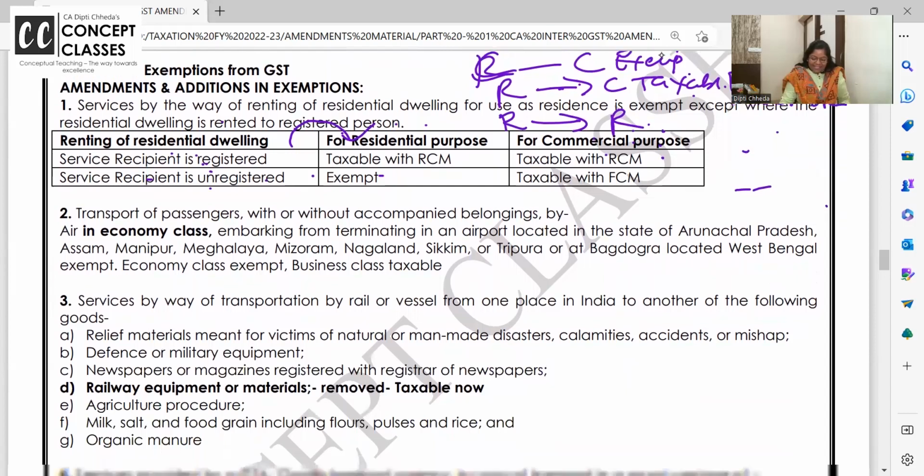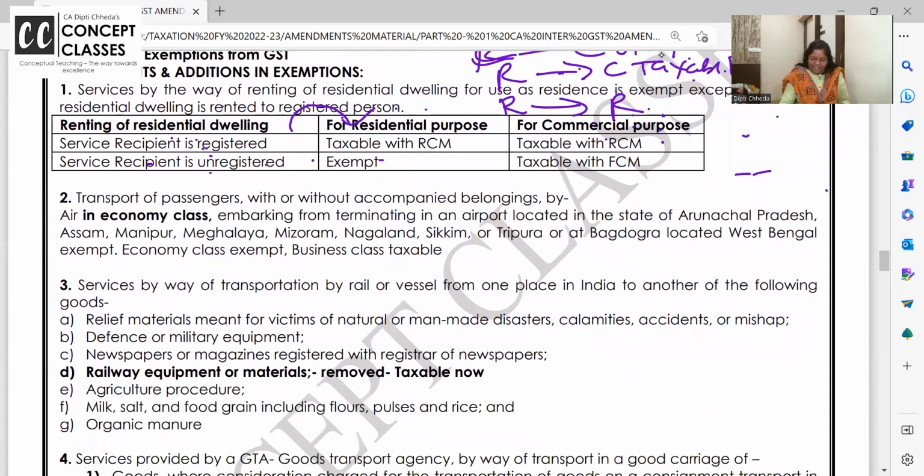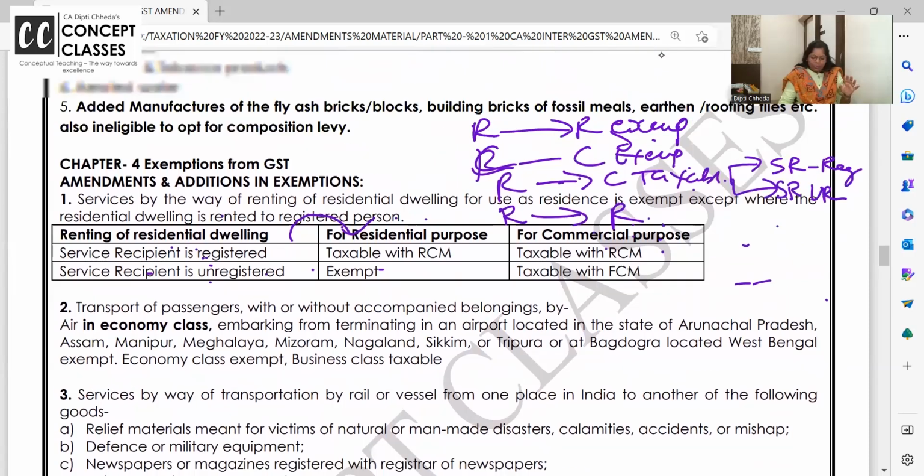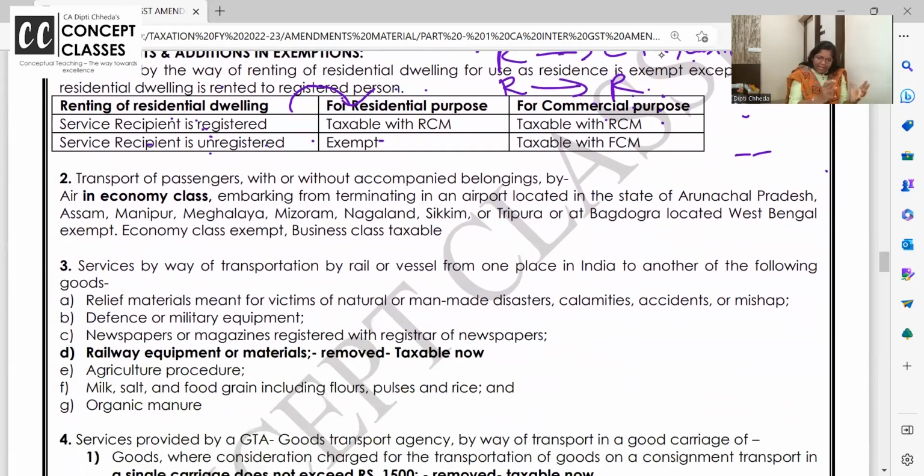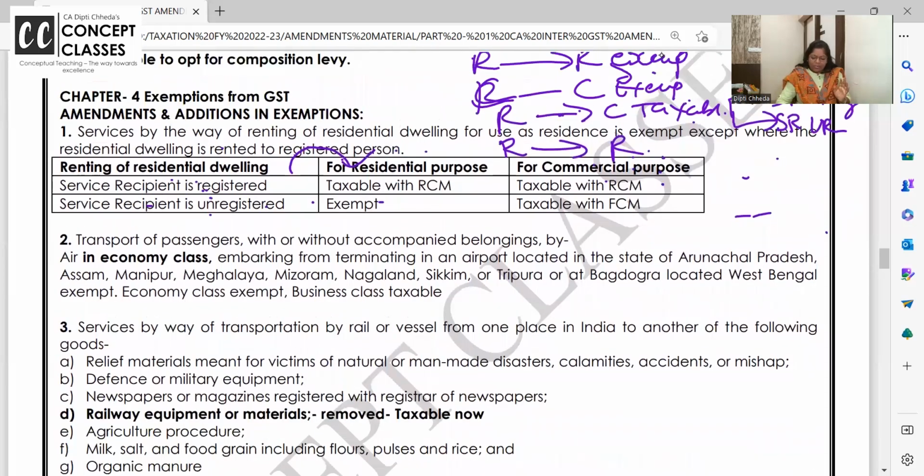Chalo. Next one is a very beautiful exemption. We all know that transport of passengers, generally air tickets and all, is liable to GST. But we already know, I told you, what I'm teaching right now is that the existing exemption is there. What was the change here? Resident for resident, but if the service recipient is registered, pay the tax. Resident to commercial, if you are registered, pay the tax.